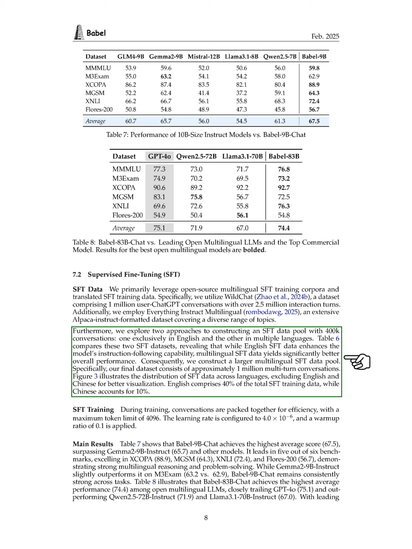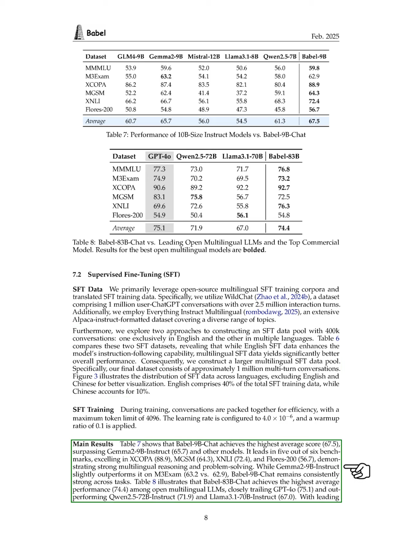We present a figure that illustrates the distribution of SFT data across various languages, excluding English and Chinese for clarity. English makes up 40% of the total SFT training data, while Chinese accounts for 10%. During SFT training, we pack conversations together for efficiency, adhering to a maximum token limit of 4,096. We set the learning rate to 4 millionths and apply a warm-up ratio of 0.1.